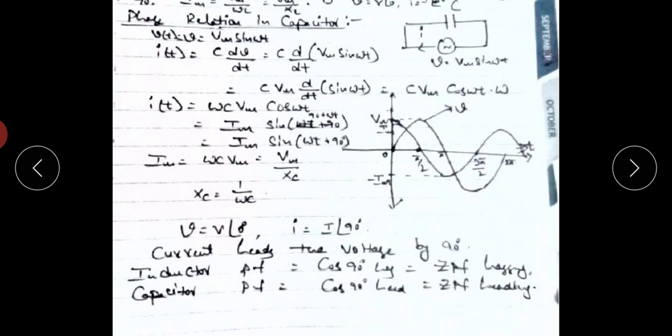Finally, in a resistor the power factor is unity, and the phase angle equals 0. In an inductor the power factor is ZPF lagging, and the phase angle equals 90 degrees lagging. In a capacitor the power factor is ZPF leading, so zero power factor leading, and the phase angle equals 90 degrees leading. If the phase angle between voltage and current equals 0, it is called the in-phase condition. If the angle difference between voltage and current is 180 degrees, it is called the out-of-phase condition.